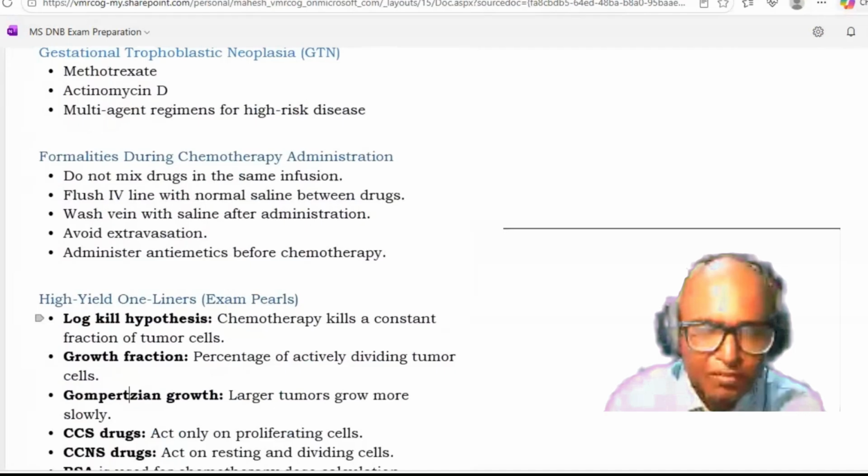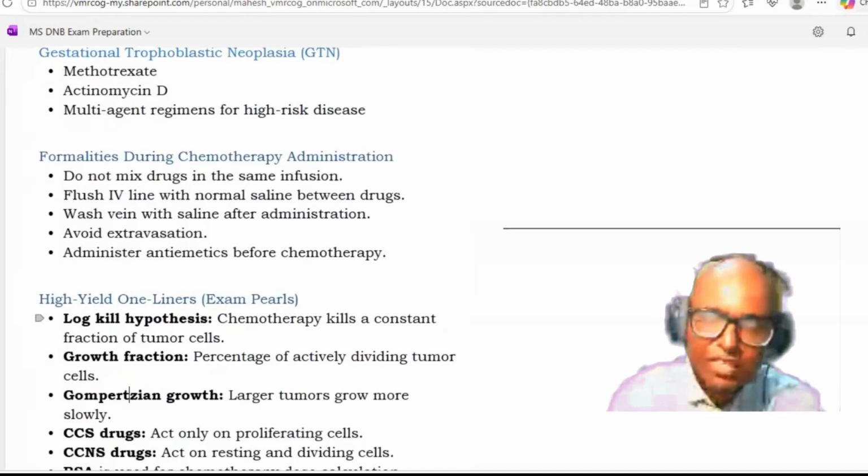Never mix drugs in the same infusion. Okay, they are to be given separately. Then flush the IV line with normal saline between the drugs. Wash the vein with saline after administration. Avoid extravasation and administer antiemetics before chemotherapy.